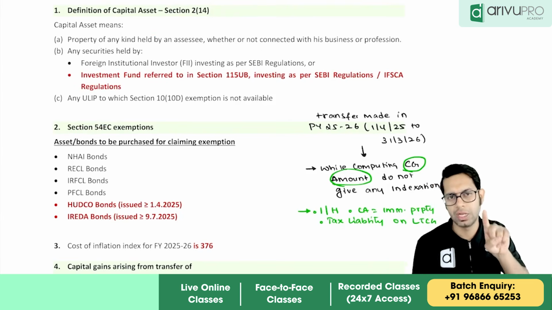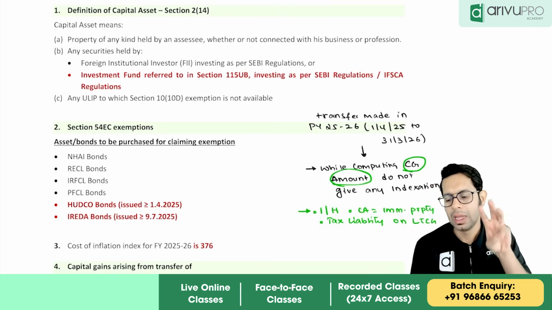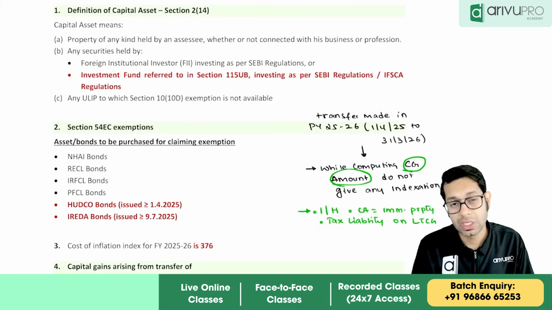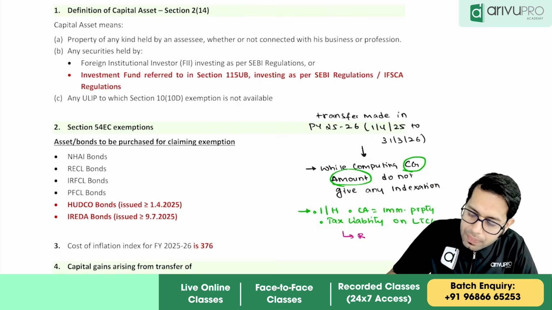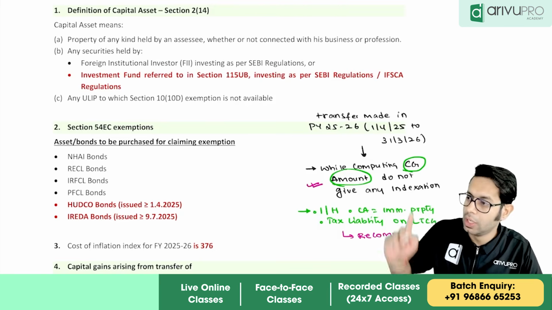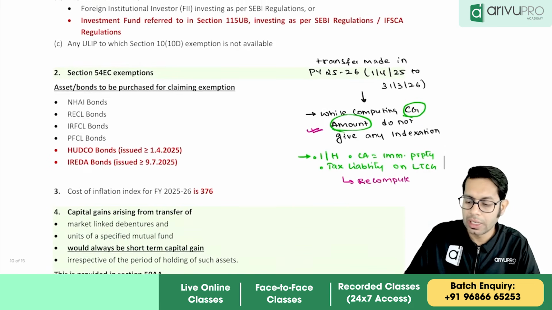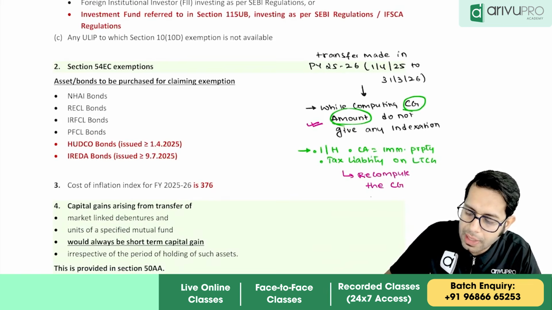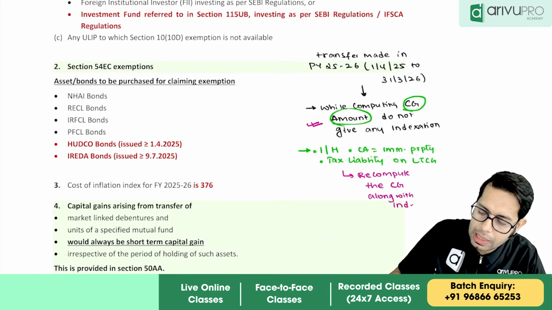You should be an individual or an HUF. The capital asset transferred should be an immovable property. And the question is asking you to find the tax liability on capital gain, then you have to recompute. Please note, I am not telling you to compute, I am telling you to recompute. The computation without indexation you definitely should do, but when they ask you to compute the tax liability, then you have to recompute the capital gain along with indexation.